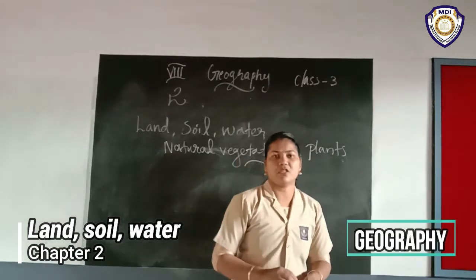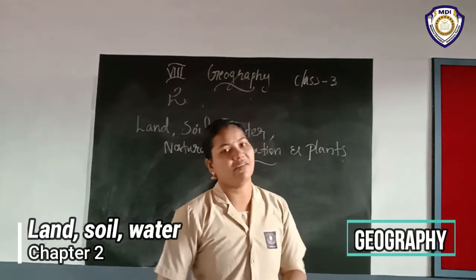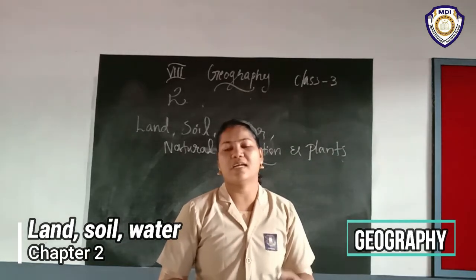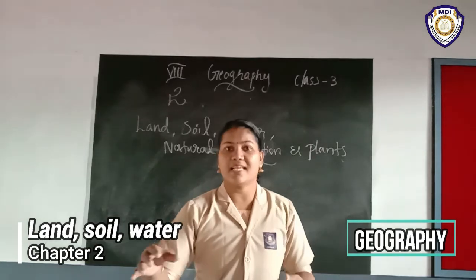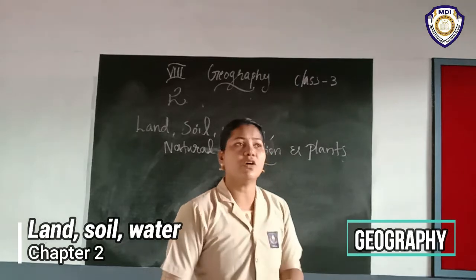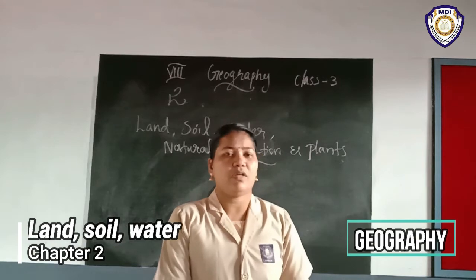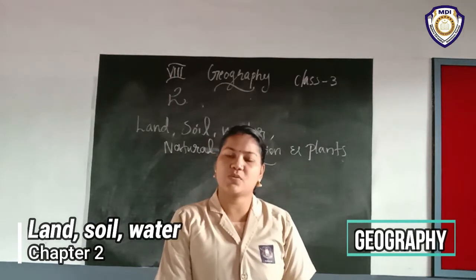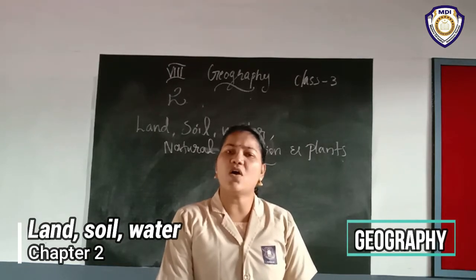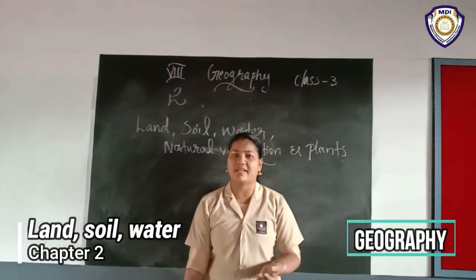Because in the case of Africa, we understood one thing: there is a rocky area, and Mamba lived in the rocky area. At the same time, in the case of New Zealand, Peter's uncle lived in the grassy areas, where they are rearing sheep and also using some technology. Then we understood something on the basis of these two examples. Here all regions are not the same, they are different. So we want to know what the reason behind it is.